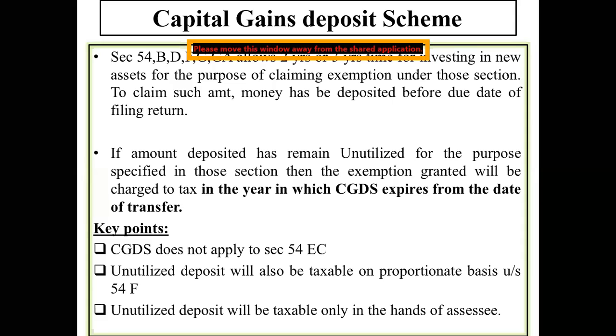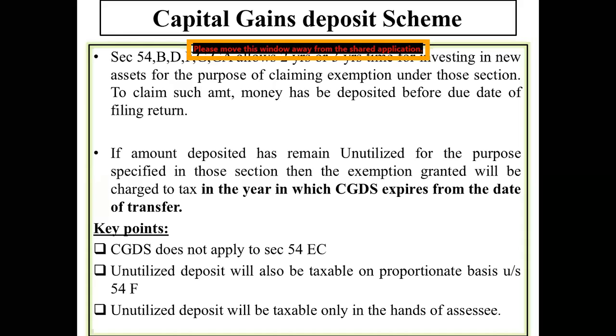The builder says, I require 1.5 years to complete this particular building, right? The income tax authorities tell you that since you have decided to buy that particular house, instead of keeping this money with you, you open an account with State Bank of India under the head capital gain deposit scheme, and invest this particular money into the capital gain deposit scheme. You put your money in that particular scheme.